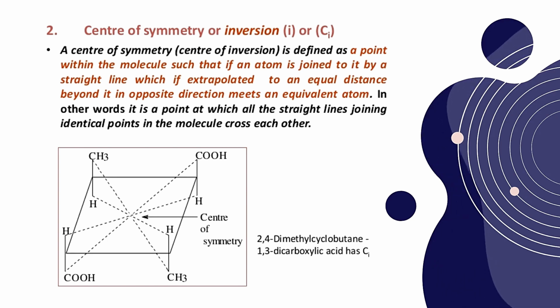Such type of symmetry is called center of symmetry. Okay, if you see the example below, 2,4-dimethyl cyclobutane 1,3-dicarboxylic acid, we can draw imaginary lines through all these functional groups, from methyl groups, from hydrogens, and from COOH groups. All these imaginary lines meet at the center point. So that's why such kind of molecules possess a center of symmetry.